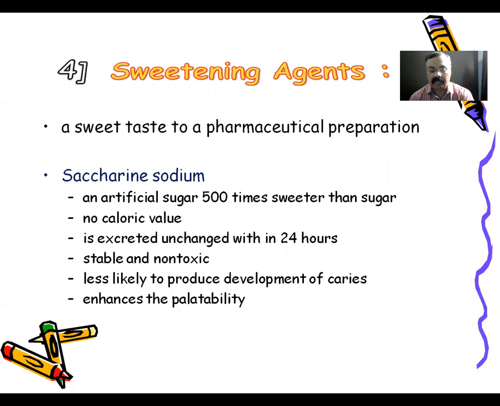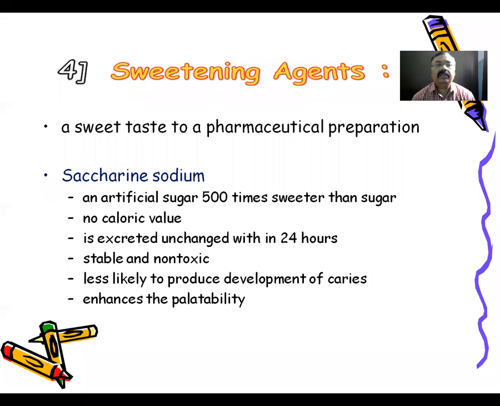It is very stable and non-toxic. It is less likely to produce development of caries when compared with other carbohydrates. So this particular saccharin sodium enhances the palatability of the dentifrices. In place of saccharin sodium, sucrose can also be used, but the major drawback of sucrose is that it causes fermentation, so it is not preferred as an ingredient of the dentifrices.